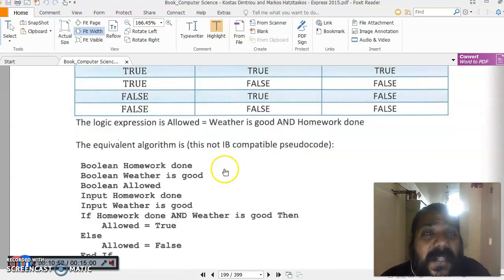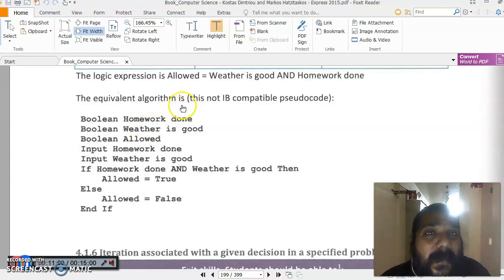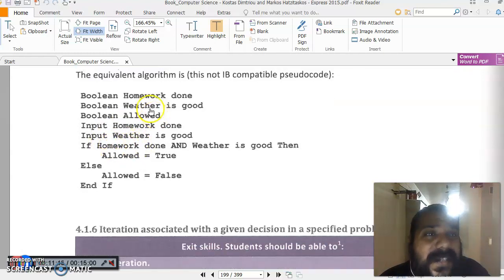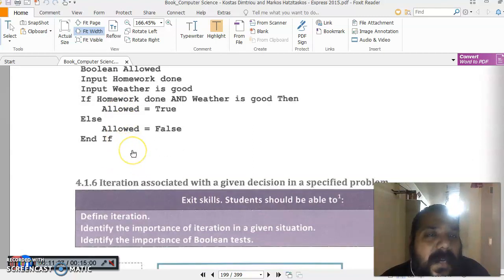So this algorithm is like this. Please note that this is not IB compatible pseudocode, but it can be used for that. So we are taking Boolean. Boolean is basically true or false. It can only accept either true or false value. That's why we are using it. So it is written homework done, weather is good, allowed, and then input homework done, input weather is good. Now if homework done and weather is good, then allowed, otherwise it will be false. So it's a simple algorithm.